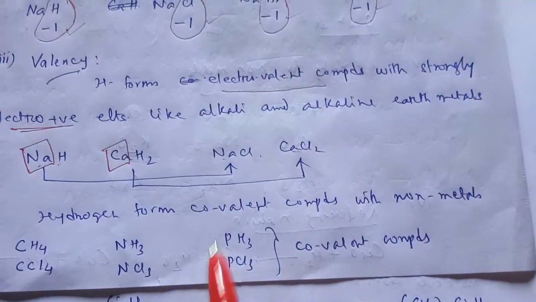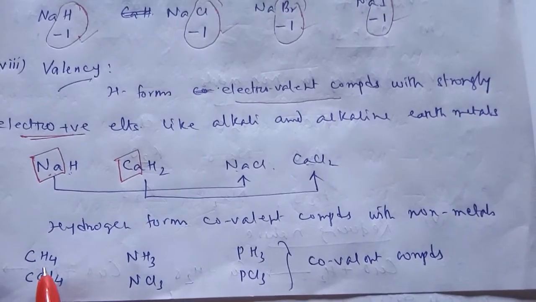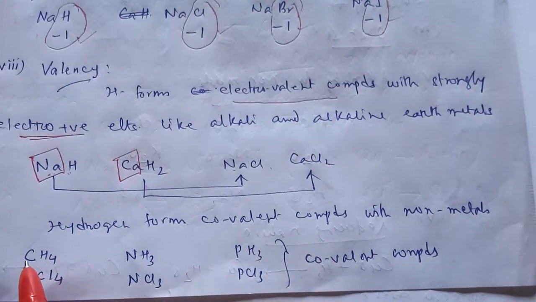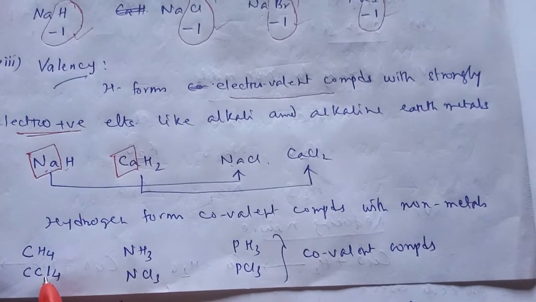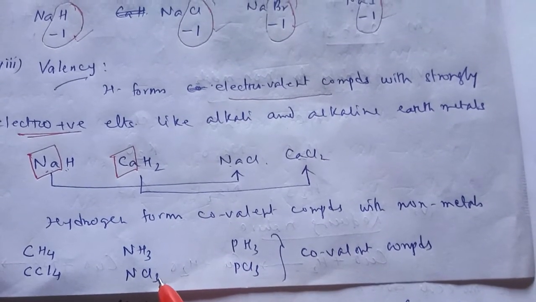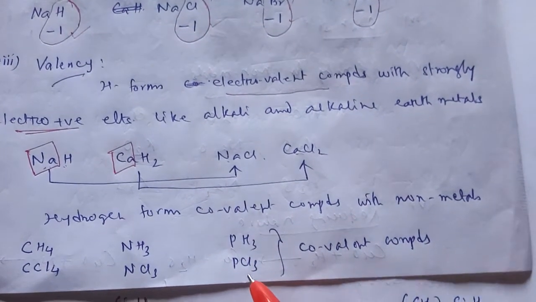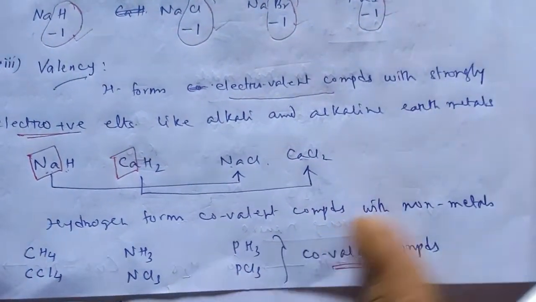Next one is hydrogen forms covalent compound with nonmetals. So CH4 is a covalent compound, just like chlorine can form CCl4. This is also a covalent compound. NH3 is a covalent compound, NCl3 is a covalent compound. These are similar, PH3, PCl3. So all of them can form covalent compounds.